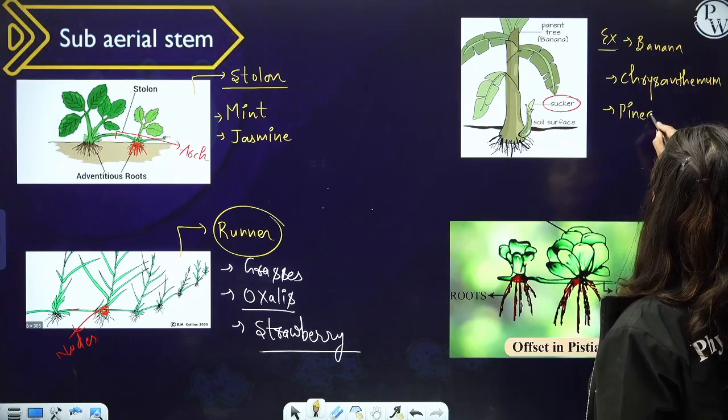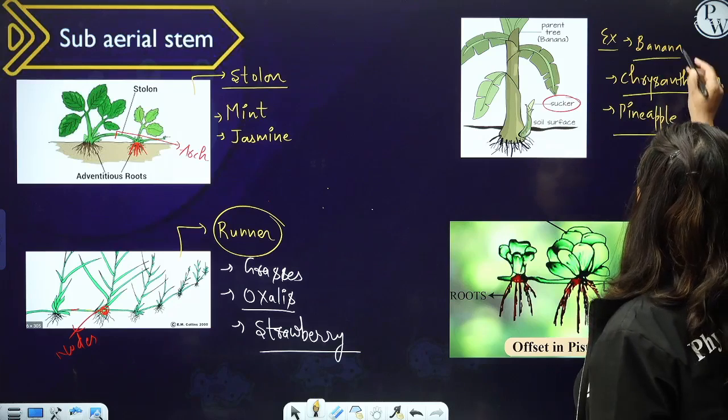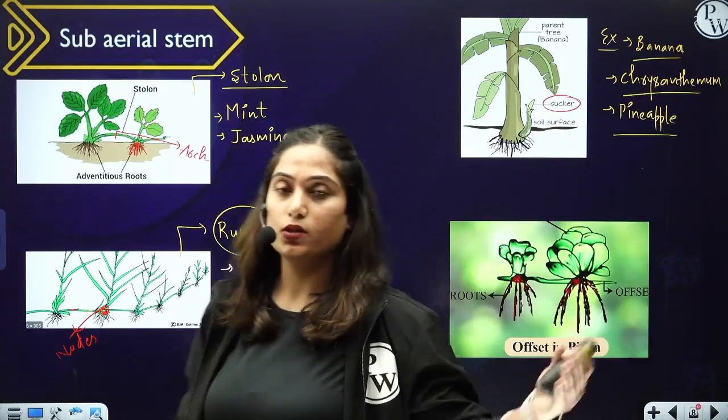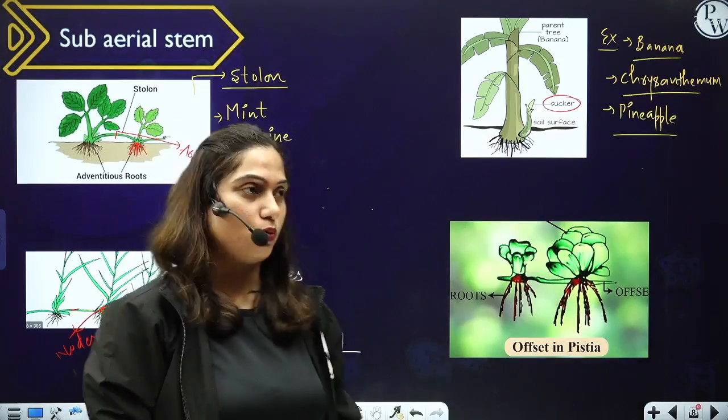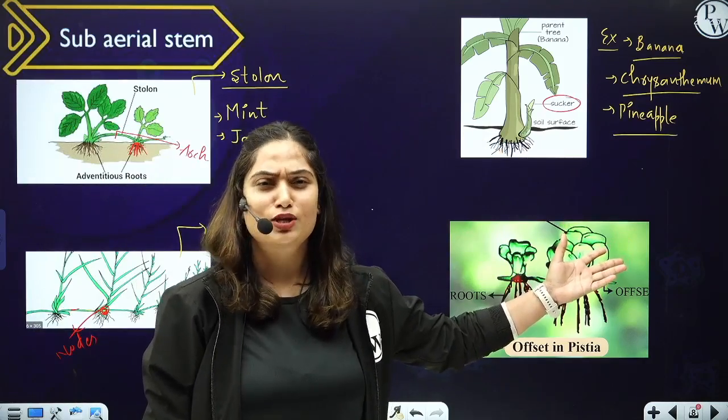You can learn these examples along with me and your chapter will be ready. Because NEET can give only these kind of examples. These examples will be enough for NEET, whatever I'm telling you here. So banana, chrysanthemum, pineapple, the examples of sucker.